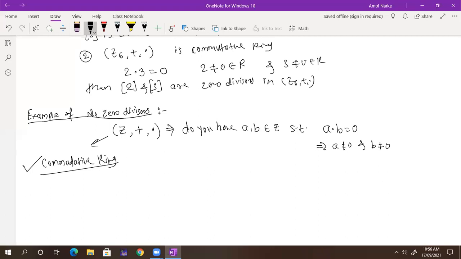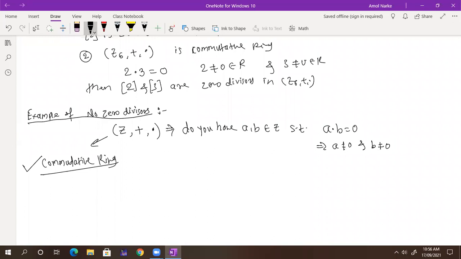Yes, the first condition is satisfied. What is next? Semigroup under multiplication. So Z dot is a semigroup. Yes, so it is also satisfied. What is next? Distributive law is there, because plus and dot are distributive over Z. That we know. So it is a ring. Whether in Z, ab is equal to ba for all a, b belonging to R?